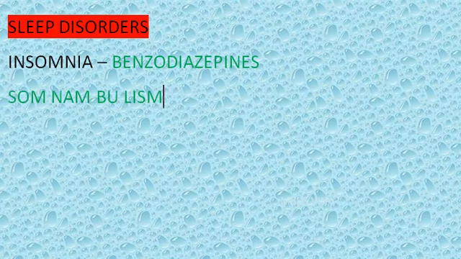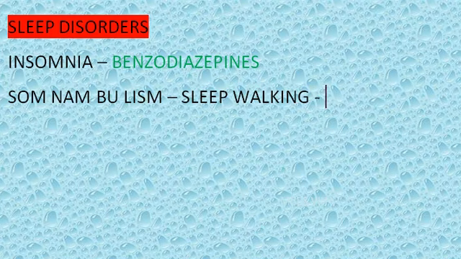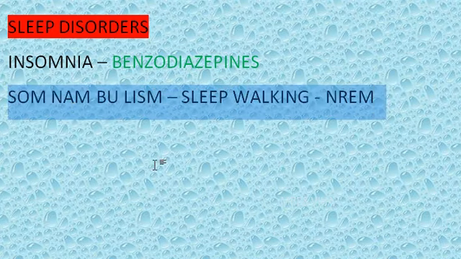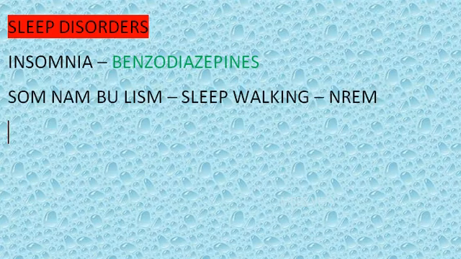Now let us look at the next sleeping disorder, somnambulism. Somnambulism means this is actually sleepwalking. The person walks during sleep. This happens in non-rapid eye movement sleep. That is when the muscles are actually, you can move, right? So that is when you have somnambulism. Fine.